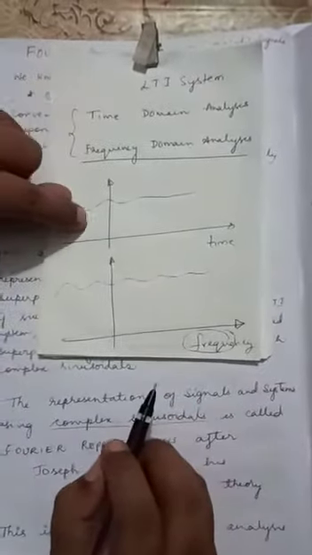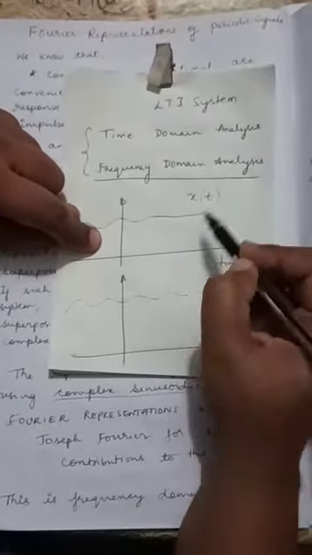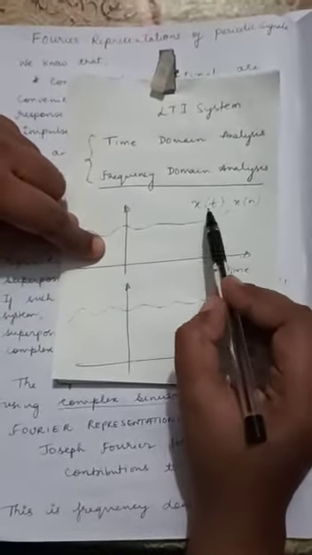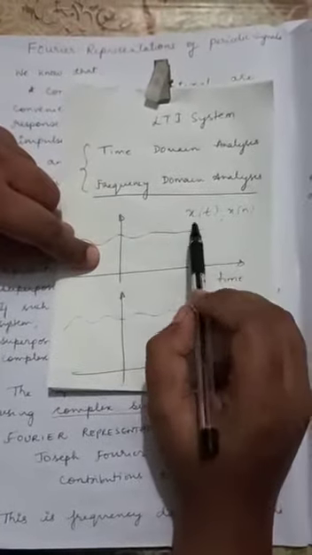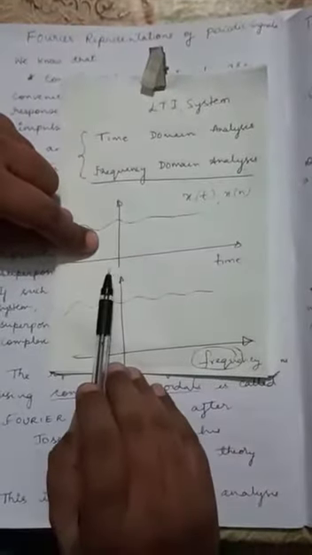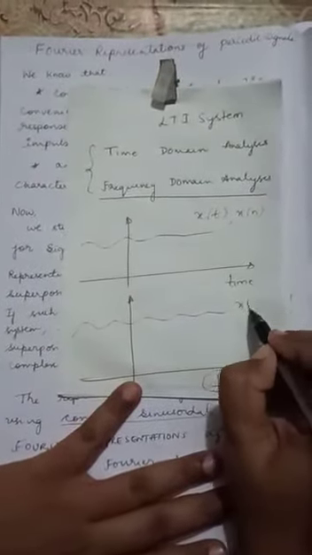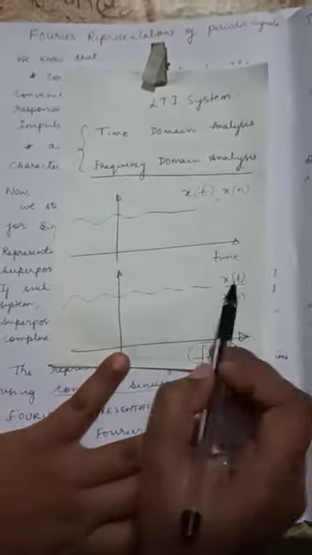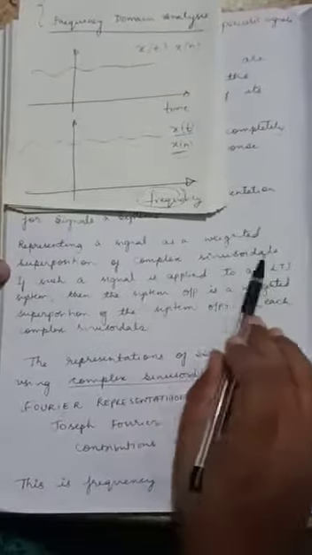In the time domain analysis, if your input signal was x of t or x of n, based on analog or digital, you used to represent it as a weighted superposition of time shifted impulses. Using the impulses, we used to calculate the output using your convolution sum or integral. In the frequency domain analysis, if I have an input x of t for analog, x of n for digital, then the input is now represented as a weighted superposition of complex sinusoids.